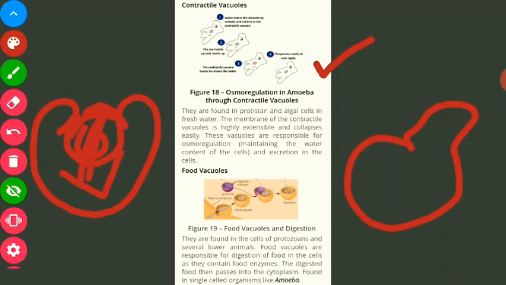So this is how the amoeba, these smaller unicellular organisms, are able to get their nutrition with the help of food vacuoles.